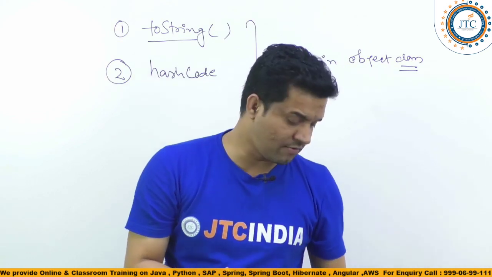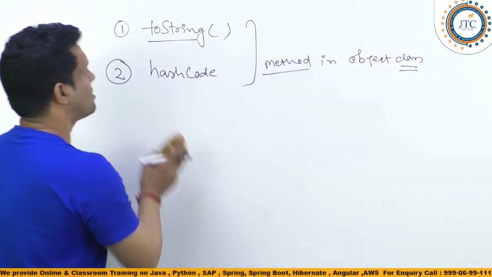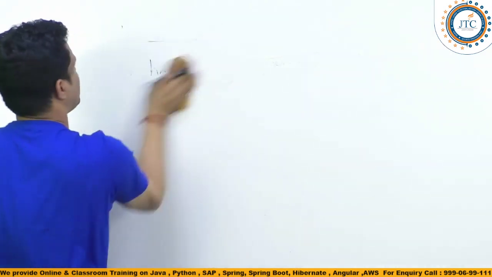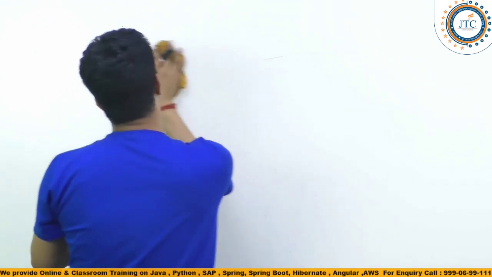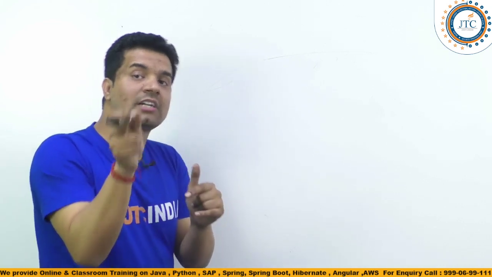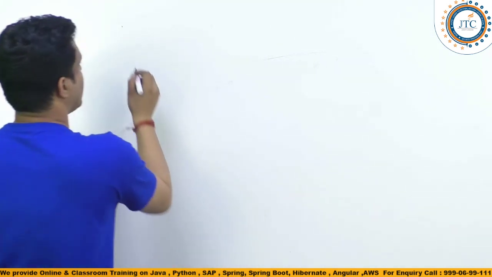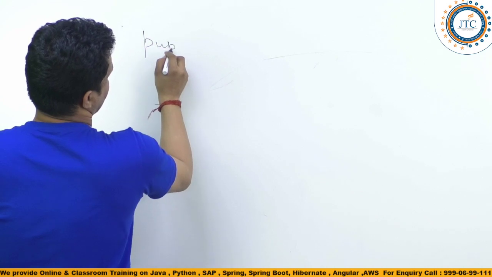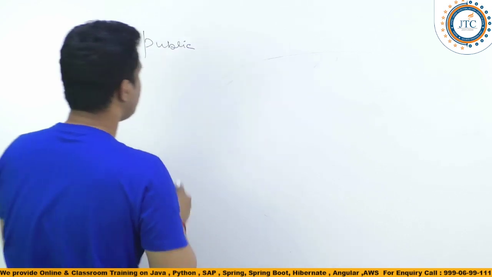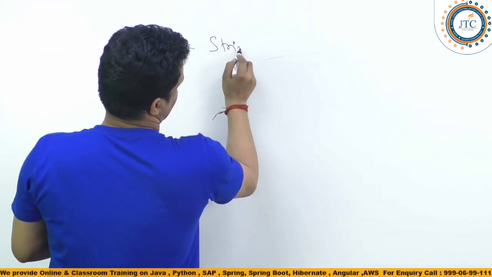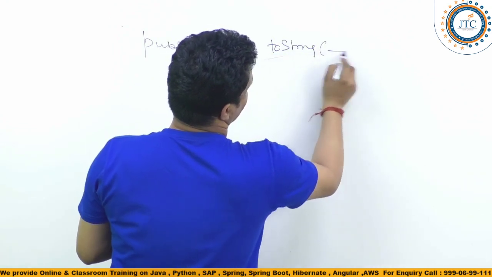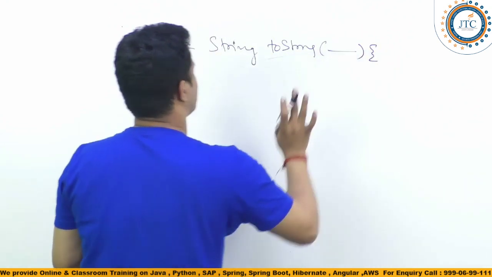Now they have given you two choices. What is the default implementation of the toString method, and what sort of information does it give you? Understand here, you write public String toString, with an Object as the parameter.